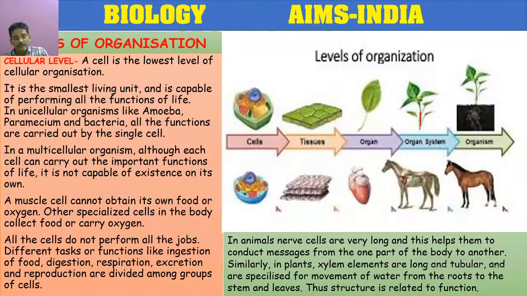Here, the digestive system performs digestion. Respiratory system performs respiration. Circulatory system, transport. Excretory system, excretion. And the reproductive system, reproduction: production of gametes, fusion of gametes, fertilization, formation of embryo. So, like that, the structure of every cell or tissue is related to its function.